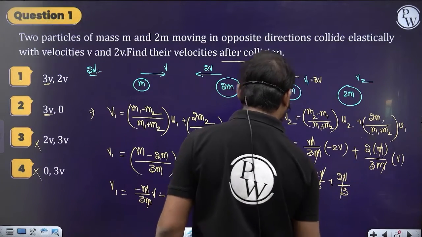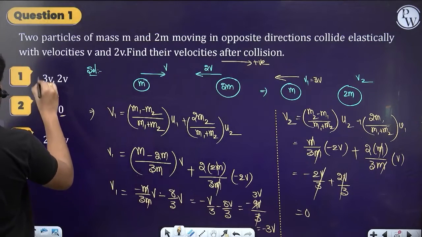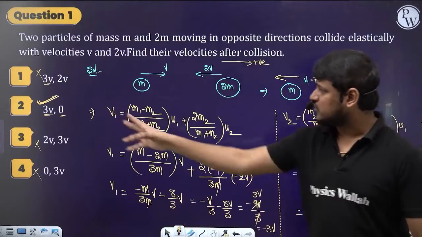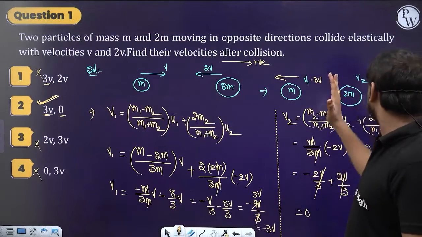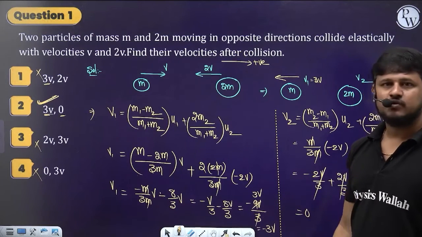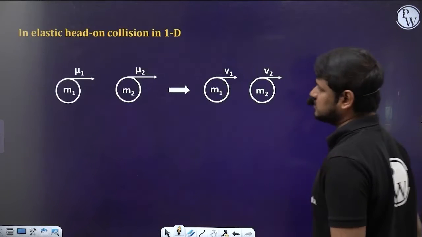So this is 0. That means the second body's velocity has become 0. So option 2 is the correct one. Clear, guys? Understood? So the first body moves to the left with a velocity 3v, and the second body is not moving, it's going to be at rest, 0. Understood? That's the first question.